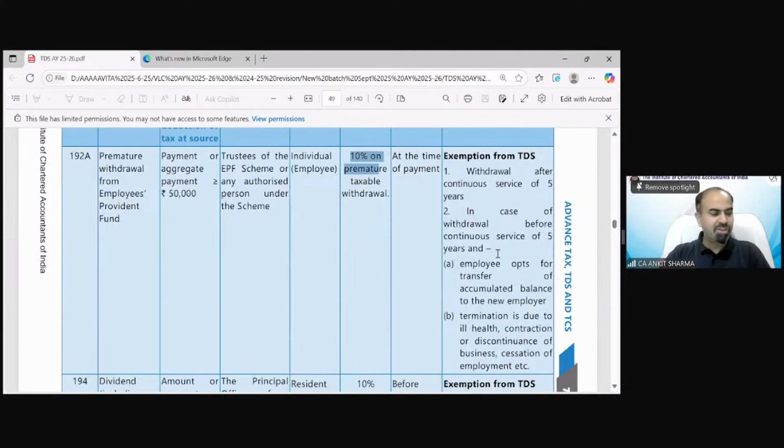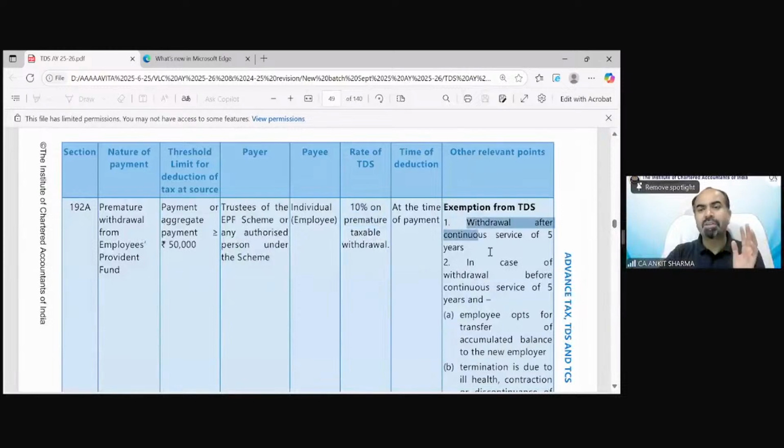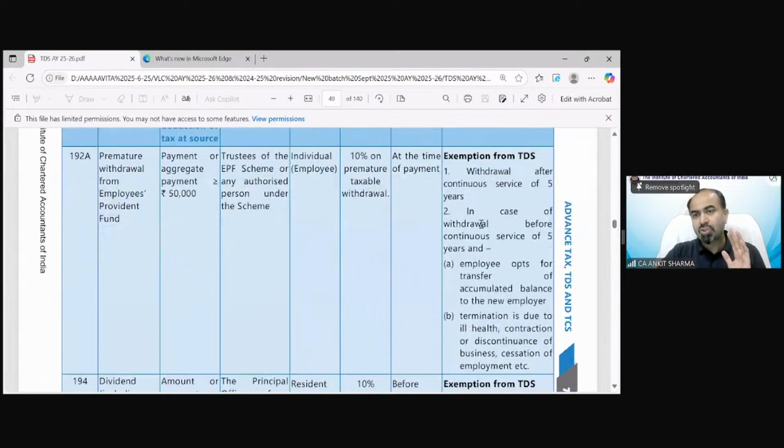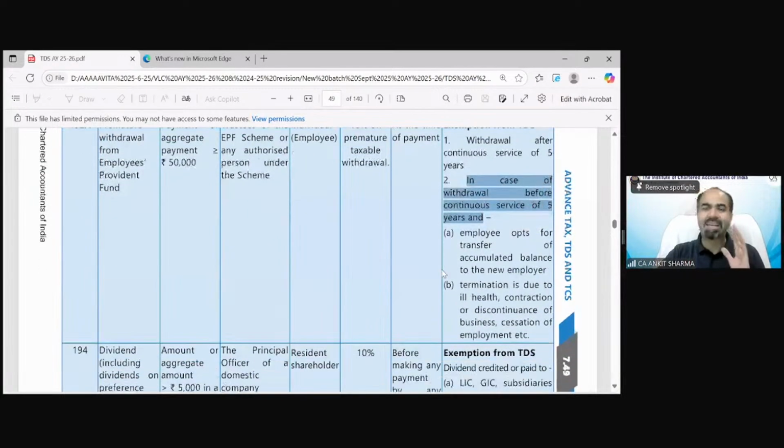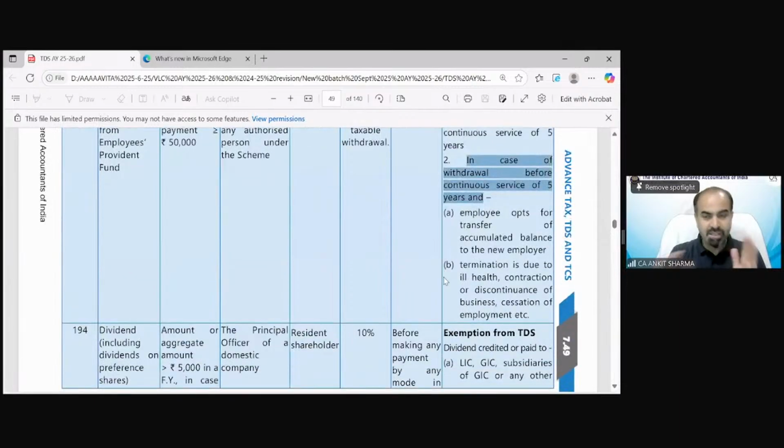Other relevant provisions: withdrawal after 5 years of continuous services. So there is exemption from TDS if you withdraw from your employees provident fund after 5 years of continuous services; there would not be any TDS provision applicability. In case of withdrawal before continuous 5-year services, even in that case, exemption would be there if you fall in point number A or point number B.